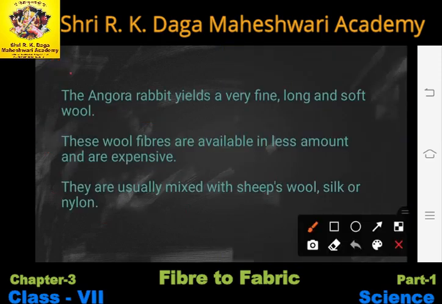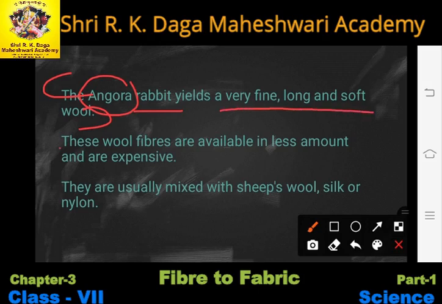Now one by one we will read all the points. The Angora rabbit yields a very fine, long and soft wool. Angora is the name of the rabbit breed that yields a very fine, long and soft wool. These wool fibers are available in less amount and are expensive, as this wool is very rare. It is not easy to find that wool, so this wool is very expensive.